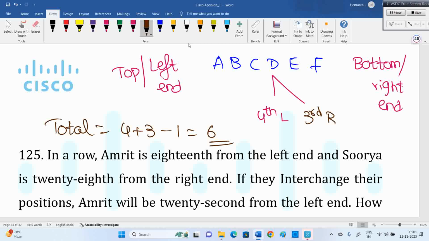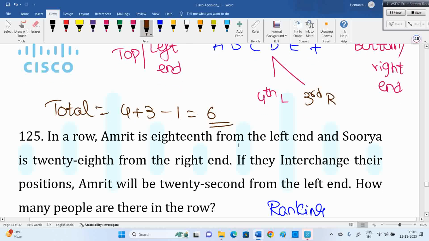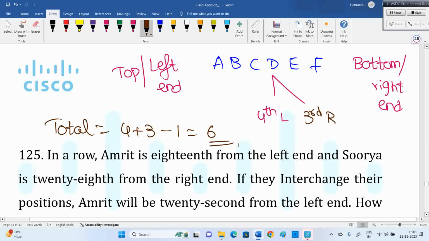Now, the problem in this question is that I haven't given the same person. I've given two people. In a row, Amrit is 18th from the left hand and Saurya is 28th from the right. If both were related to Amrit, then 18 plus 28 minus 1 would be my answer. But here is the update in the question. If the same person is given, it's easy. Please note down this concept. This is the ranking concept in short.